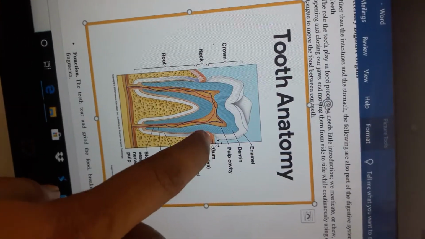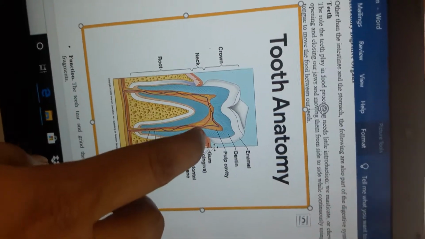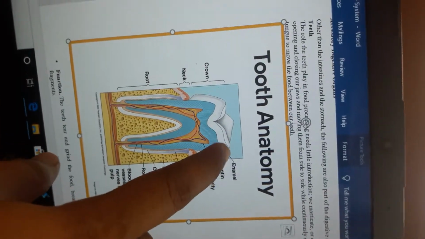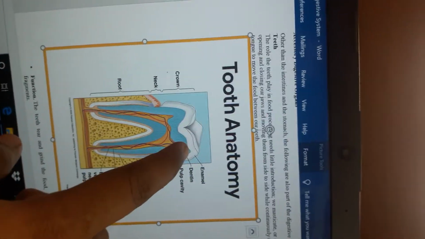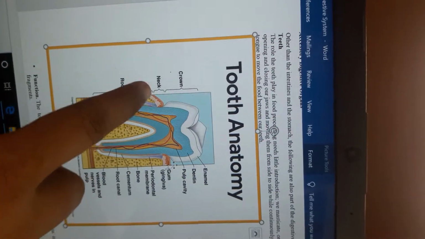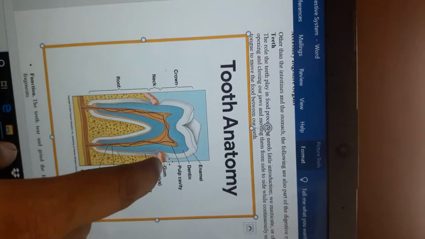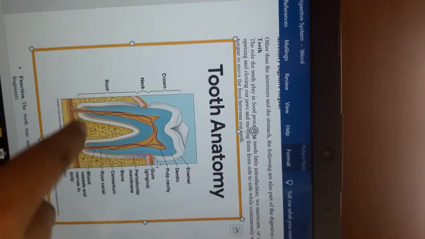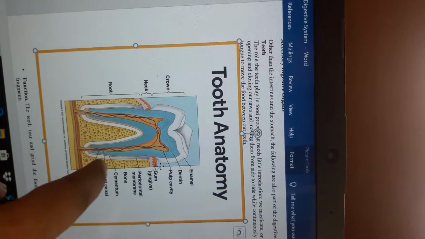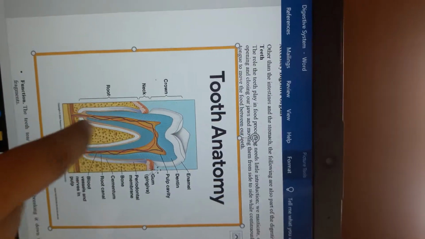See, here it is the gum, and the extended portion above the gum, that we are calling the crown. And next, the neck. In the neck we have the pulp. And next, coming to the root, in the root we have the complete pulp cavity as well as the ligament, everything.